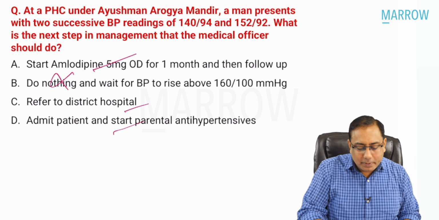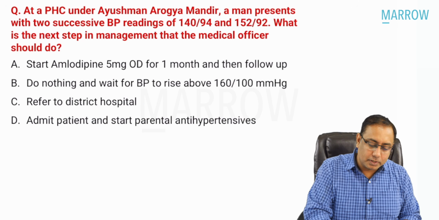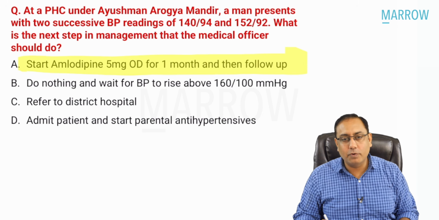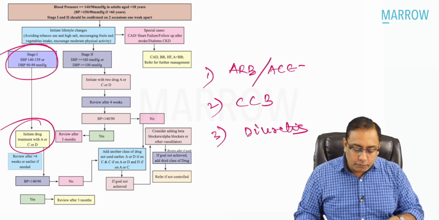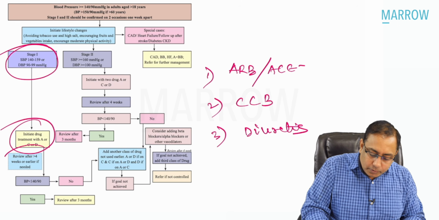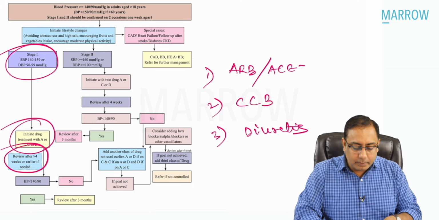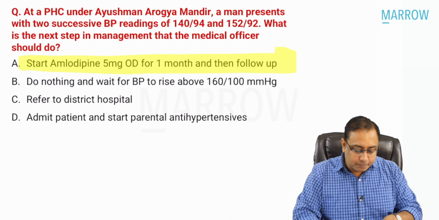So what is the best answer you would like to mark in this option? The correct answer is start amlodipine 5 mg OD for 1 month and then do the follow up. Please note that the review has to be done at 4 weeks, at least 4 weeks. We give the treatment and then we review the management.